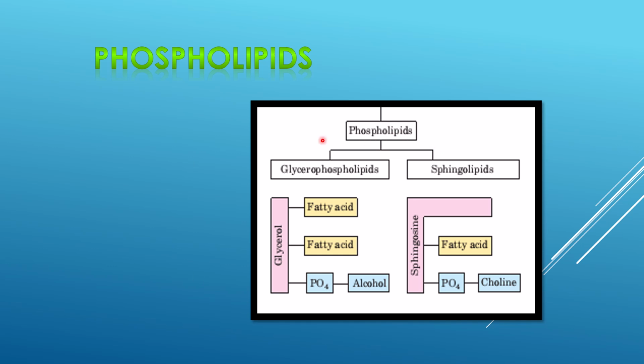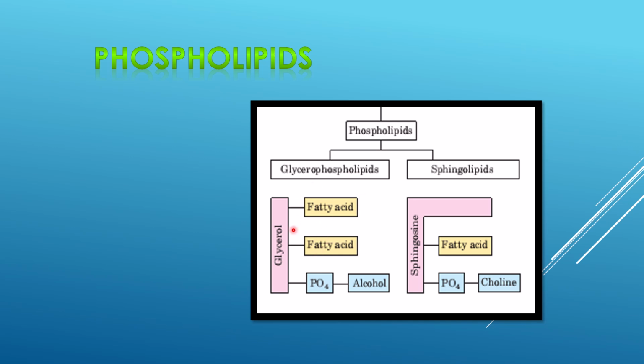Phospholipids can be of two types depending upon the type of alcohol to which they are esterified. They can be glycerophospholipids or sphingophospholipids. In glycerophospholipids, as the name suggests, glycerol is the main alcohol, having three alcoholic groups, two primary and one secondary.